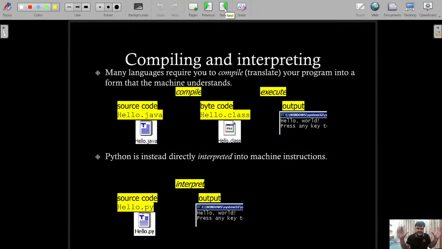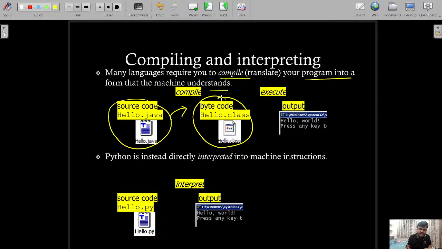Now, let's see compilation and interpreting. Many languages require compiling, that is, translating our program into machine language code, and then it executes, just like a Java file. Here you can see the source code is in hello.java. Then we do the compilation, so a class file is created, and then an exe file is created, which is the final output on the runtime environment.